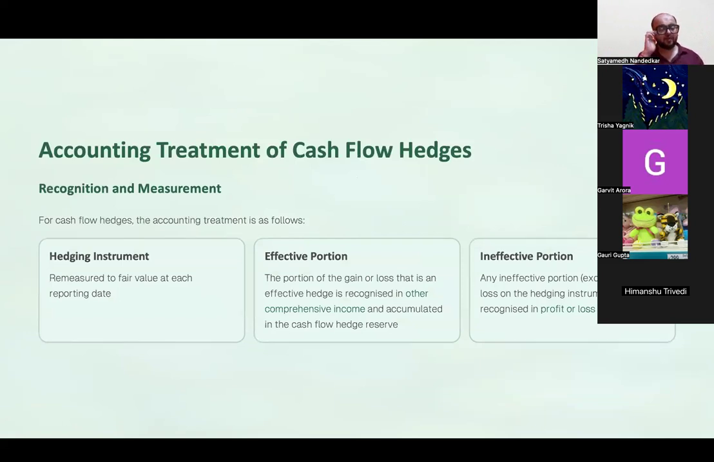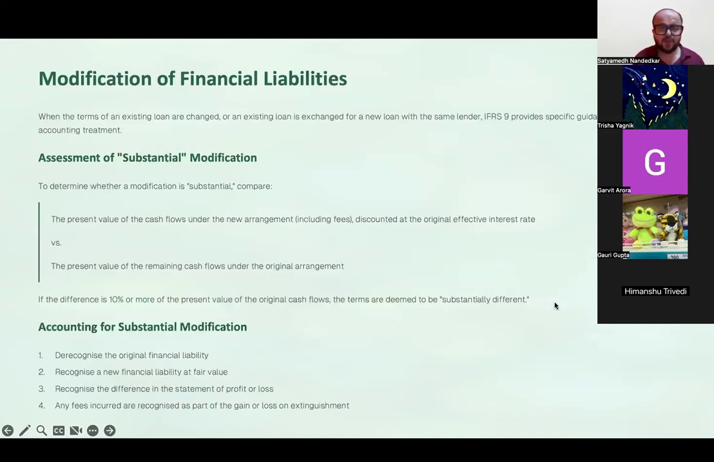Okay. In case of cash flow hedges, hedging instrument is remeasured to fair value at each reporting date. The portion of gain or loss that is an effective hedge is recognized in OCI and accumulated in the cash flow hedge reserve. The ineffective portion is recognized in P&L immediately. To understand what this means, give me a moment. I will take you to one more aspect of financial instruments in cash flow hedges.